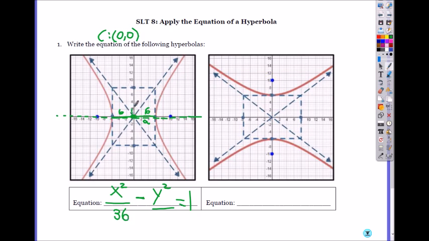This is your B. So that's going to be 2, 4, 6, 8. Down 8, your B. So B squared will be 64. And as you can notice, A is not necessarily the bigger number anymore. It's the direction. X is this distance, A, and under y is B.